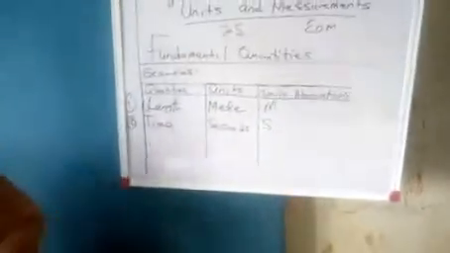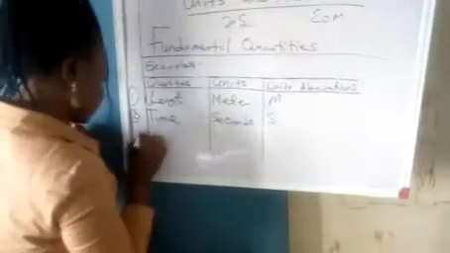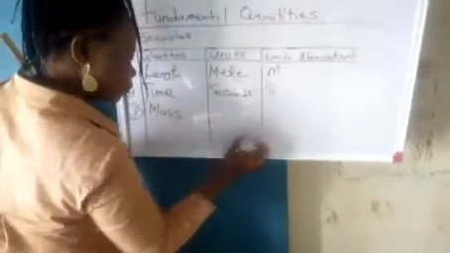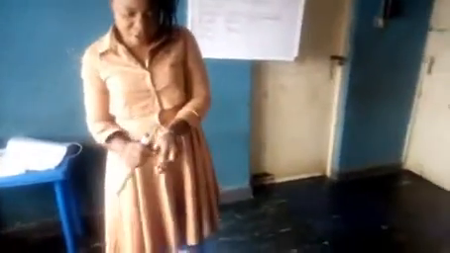The next one is mass. Mass is the amount of substance that makes up an object or matter. That is mass. Do you understand? Like now, this is made of rubber.